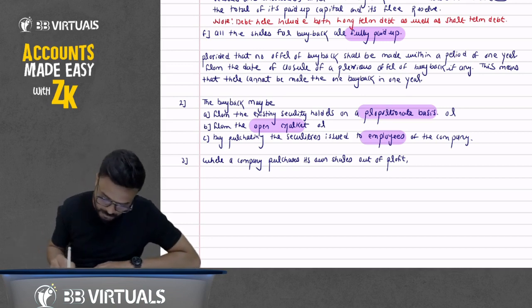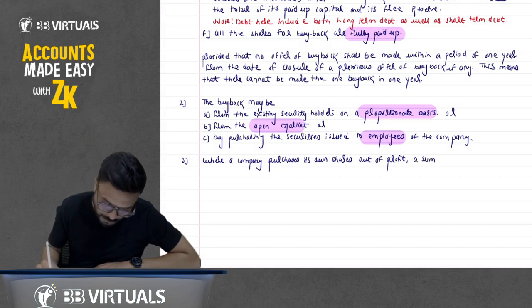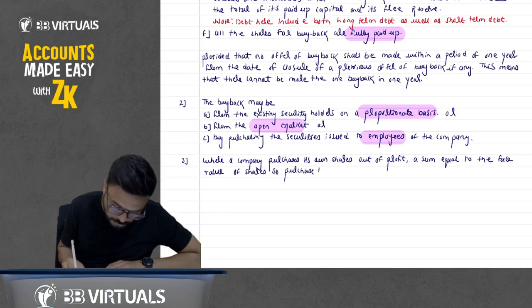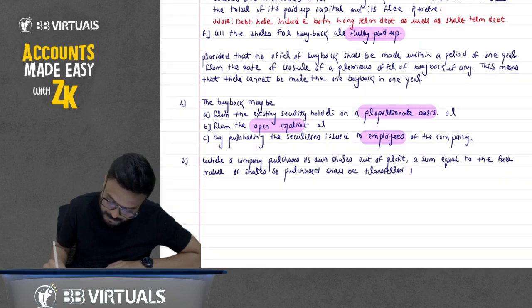Out of profit, a sum equal to the nominal value, or you can say face value, of shares so purchased shall be transferred to which account?